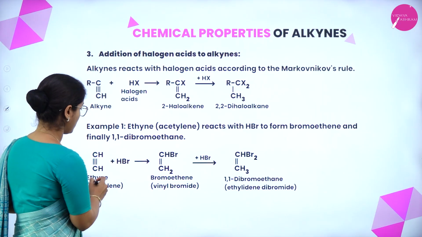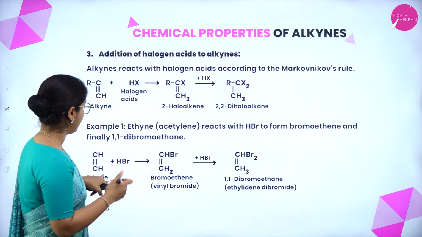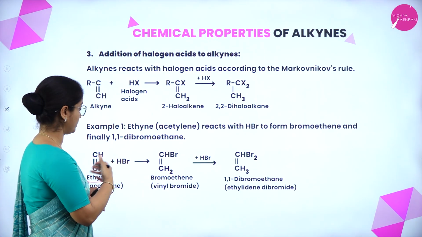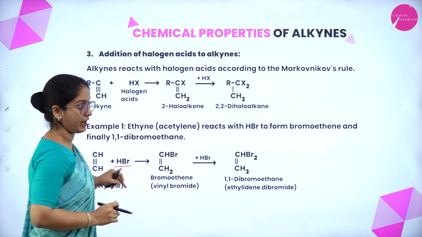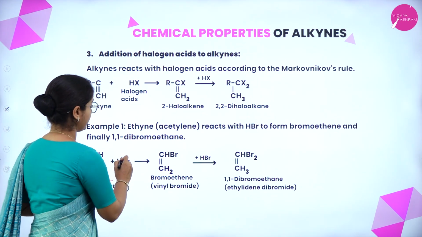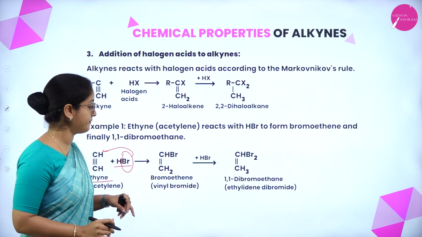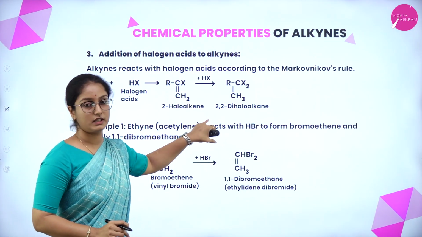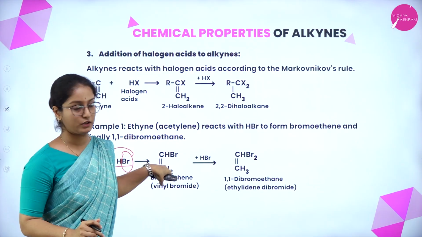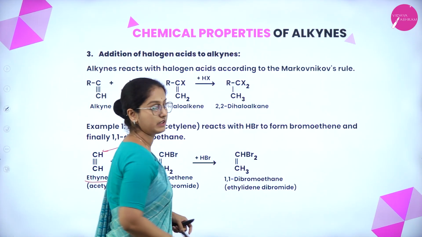So the reaction involves ethine, this is the ethine formula, that is C triple bond C and H on both the sides. Then the hydrogen halide is HBr. This Br is going to attack the second carbon atom, forming bromoethene. Then again, one of the hydrogen halides will be added to this compound, forming 1,1-dibromoethane.